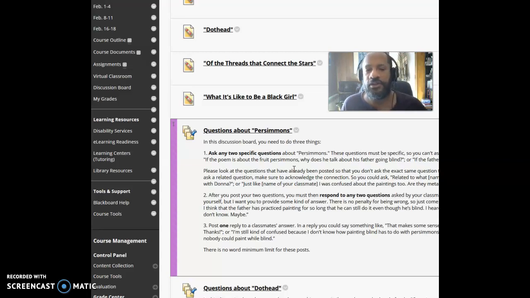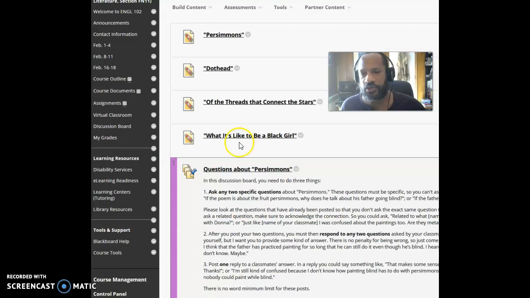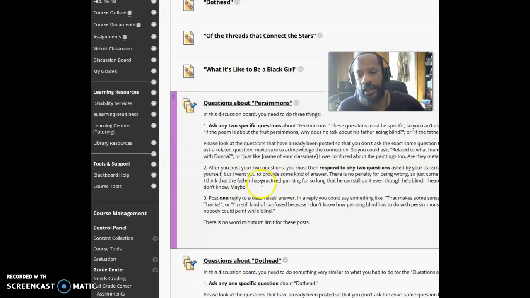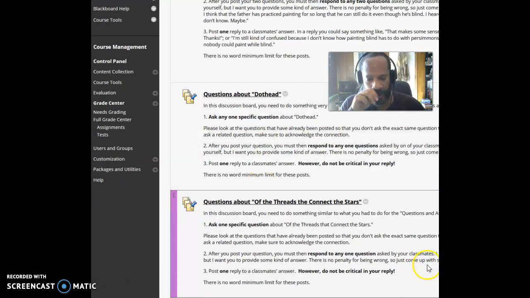So here in these discussion boards, you're going to be asking questions that you might have. If you're looking at something in the poem and you're not sure about it, post it to the discussion board, and hopefully you'll get a response back from somebody else, because that's what you'll need to do in this discussion board. Post questions and then post responses back. All right, so that's what this looks like in Blackboard. So again, just realize you have to read all 4 poems and respond to all 4 discussion boards.